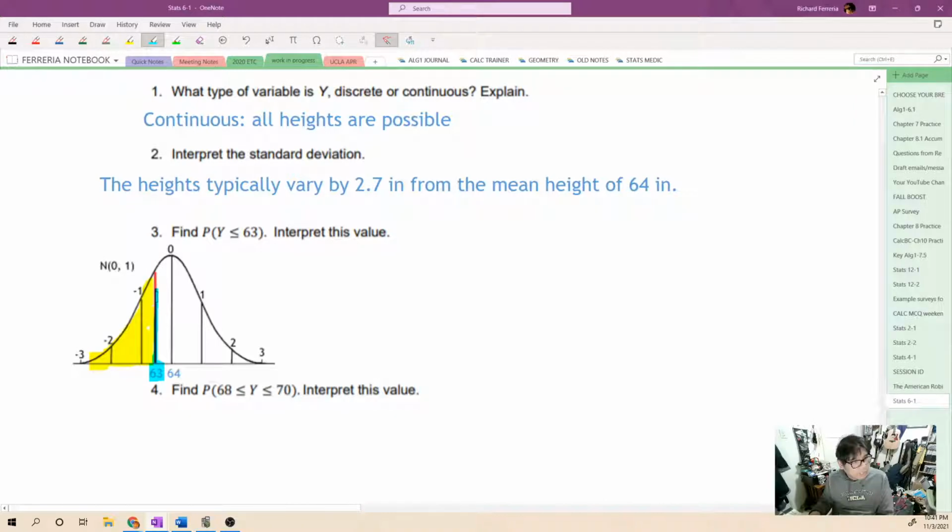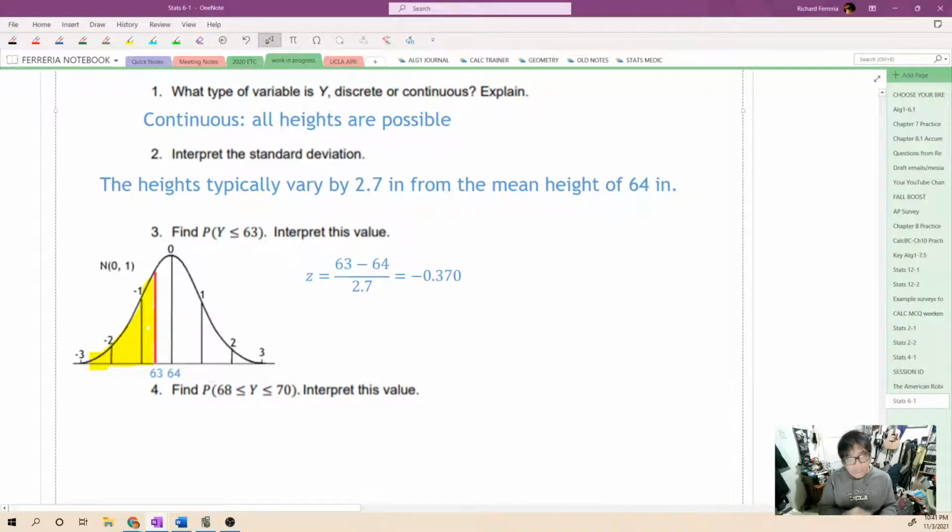That's why we're putting it right in the middle over here. We don't know exactly where that is because we don't know the exact z-score, so we'll figure that out now. What is the z-score here? Our z-score is going to be our measurement, 63, minus 64, divided by our standard deviation of 2.7. That 2.7 is the standard deviation, 64 is our mean, and 63 is, of course, our measurement that we're interested in, over here.